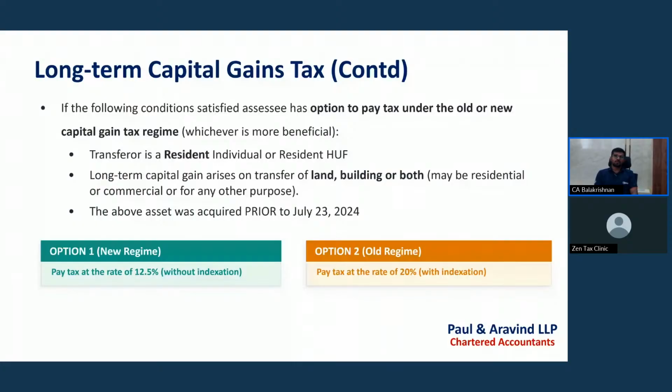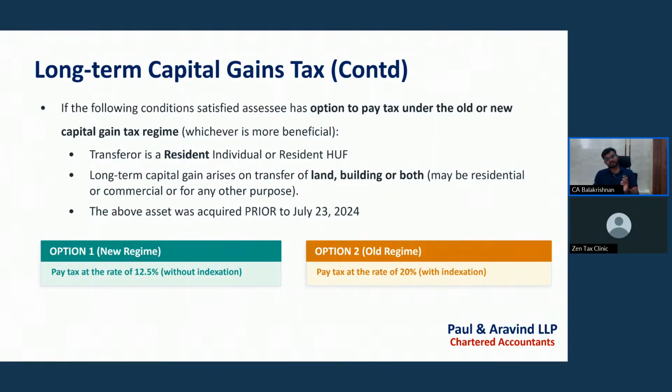So I'm covering the indexation benefit option only, that is, transfer of land or building or both. If the transfer is for claiming indexation benefit, there are some conditions. First, the transferor is a resident individual or resident HUF. Only they can claim the indexation benefit. Any other assessee cannot claim indexation benefit.